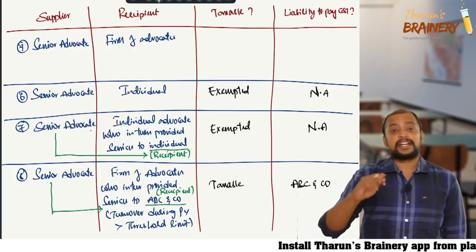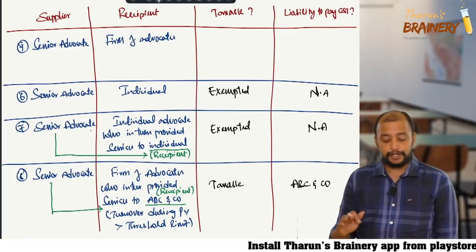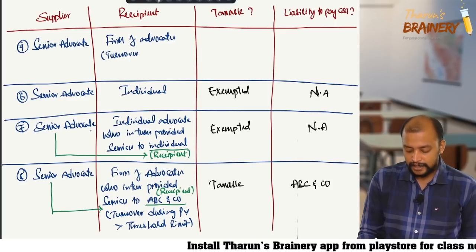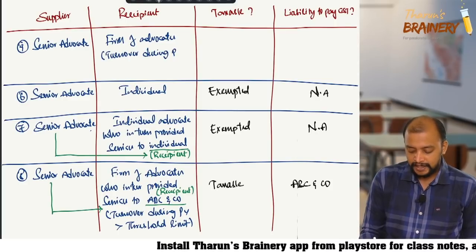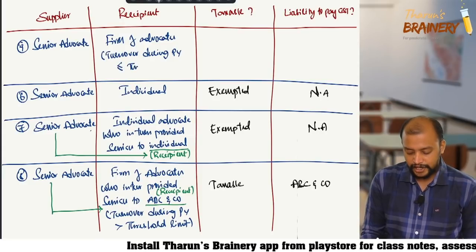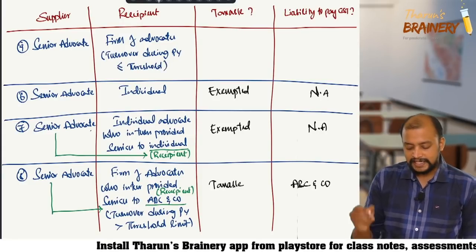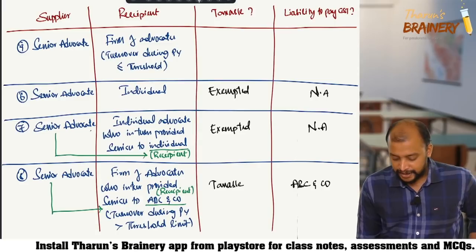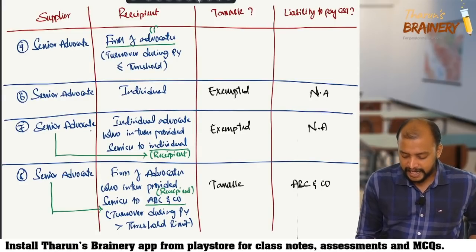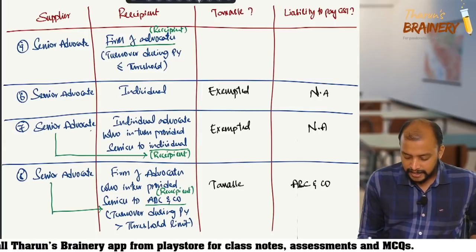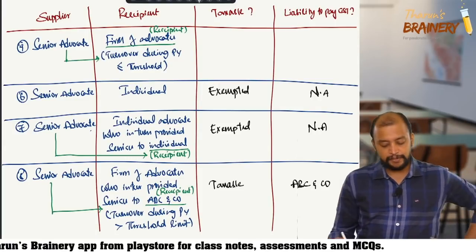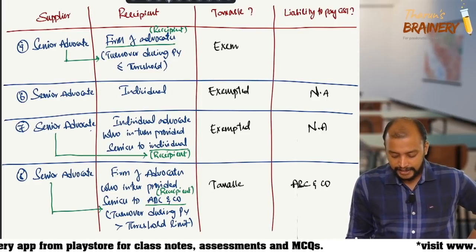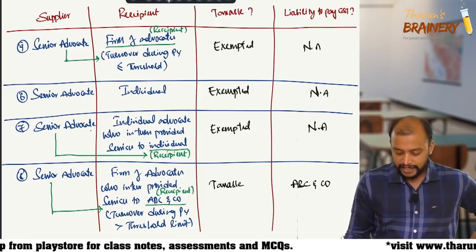In turn, the firm of advocates is not providing services to any person. We don't have any information on that. And the turnover of that firm during the previous year does not exceed the threshold. Now listen, in this case the firm of advocates will be treated as the recipient. The senior advocate is providing services to the firm, turnover during the previous year does not exceed the threshold, therefore it is exempted, and liability to pay GST is not applicable.